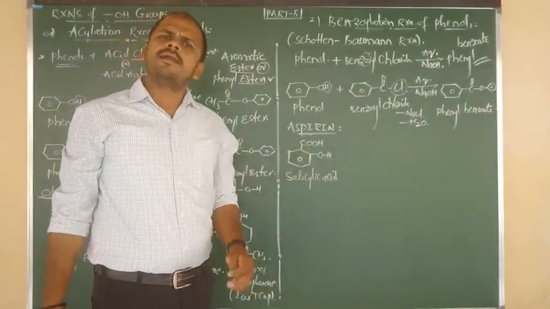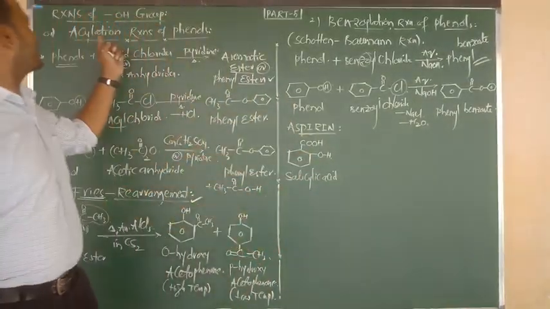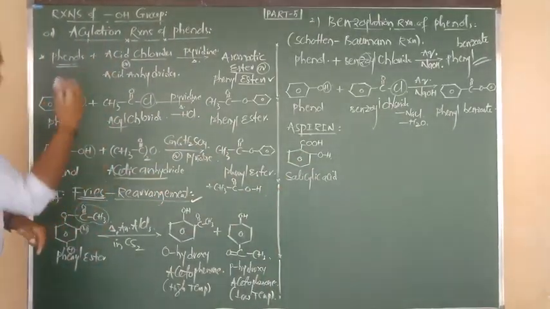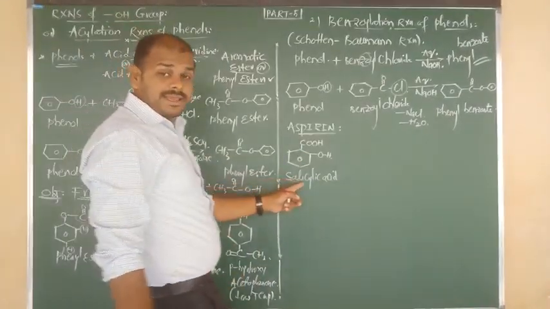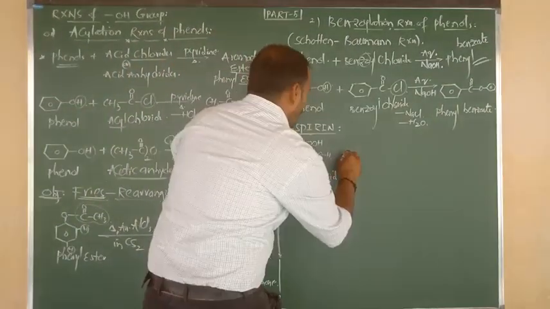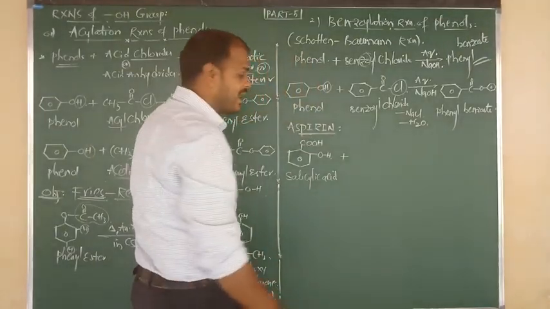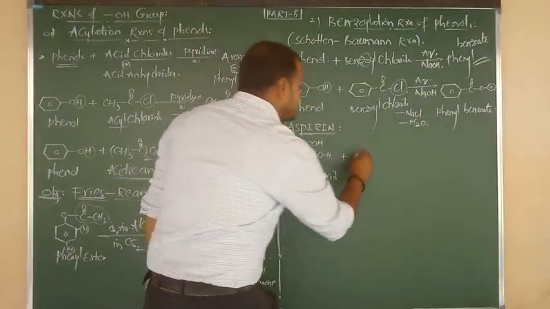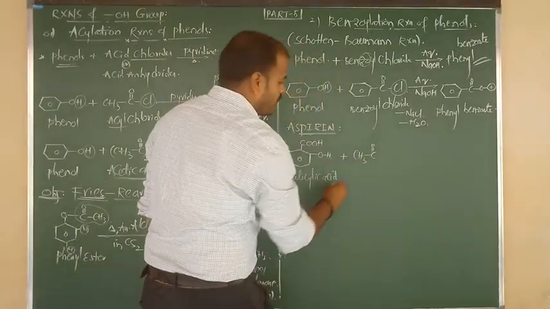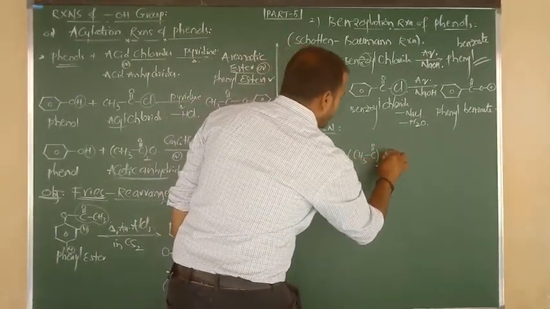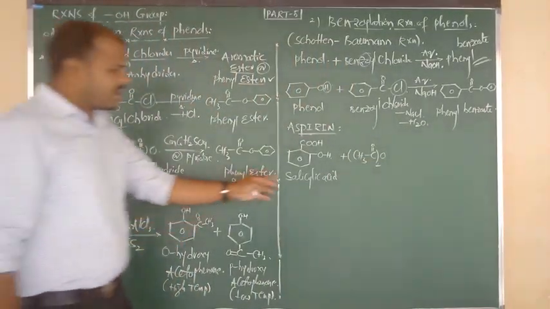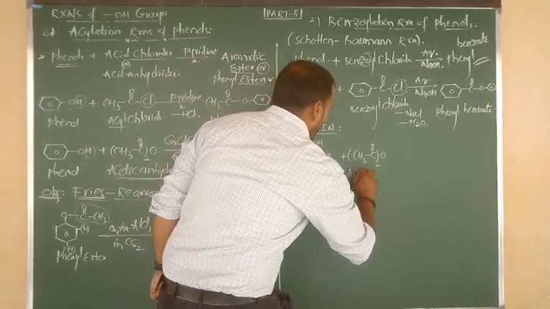Salicylic acid undergoes the same process, acylation. Acylation with what? That is nothing but acetic anhydride. So salicylic acid on acylation with acetic anhydride. Once again, try to say the formula of acetic anhydride. Acetic anhydride formula is CH3 bonded to C double bond O, taken twice, bonded to O. Like this, acetic anhydride.